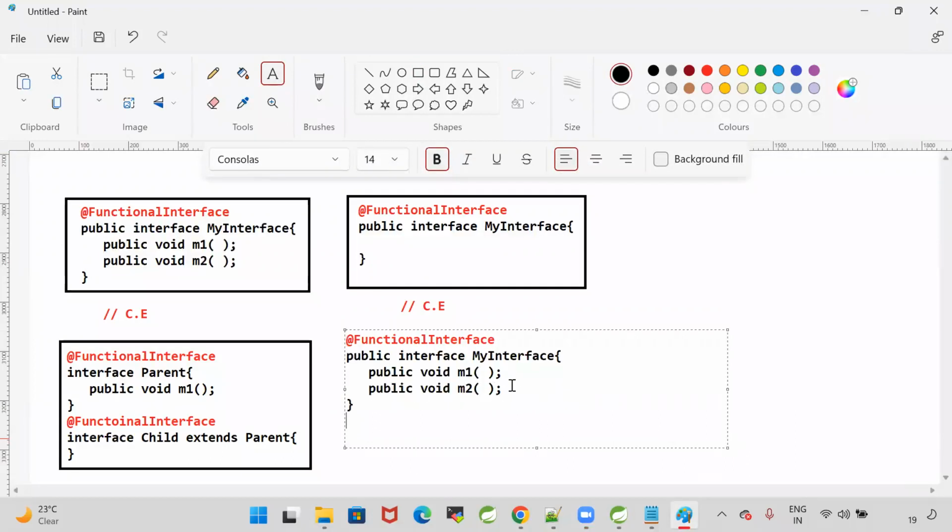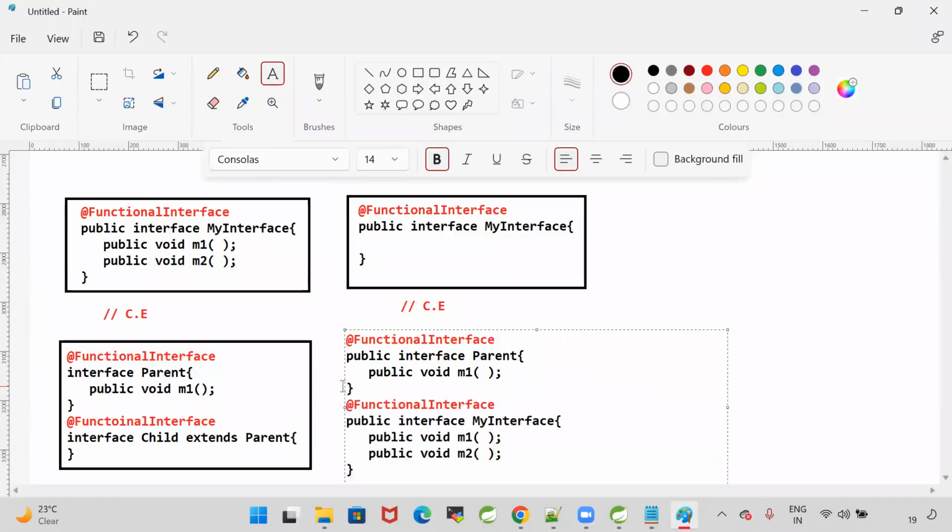Now let me take another scenario. Public interface parent with void m1, and I'm taking public interface child extends parent. Here I'm having m2.